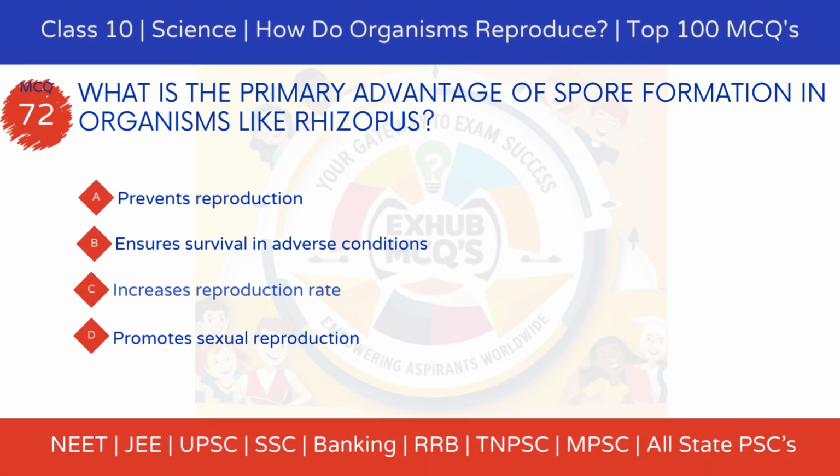MCQ 72. What is the primary advantage of spore formation in organisms like Rhizopus? Option A, requires external fertilization. Option B, ensures survival in adverse conditions. Option C, increases reproduction rate. Option D, promotes sexual reproduction.